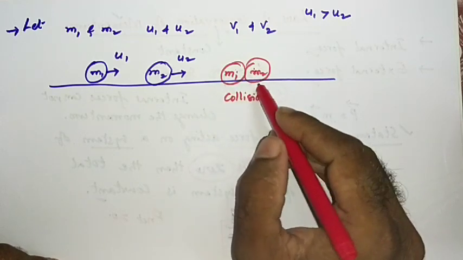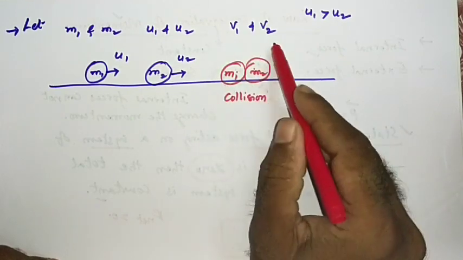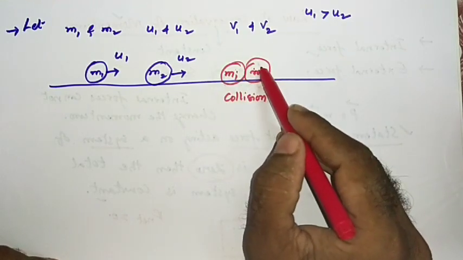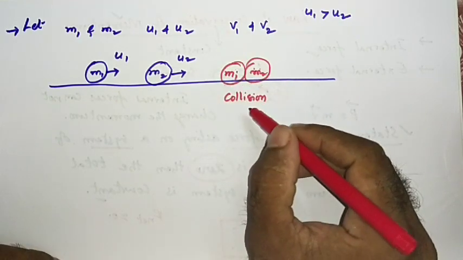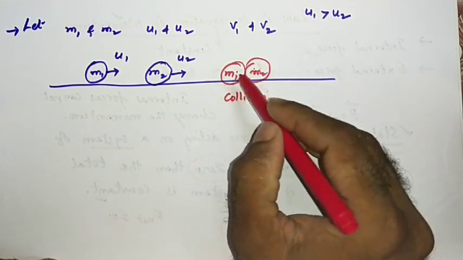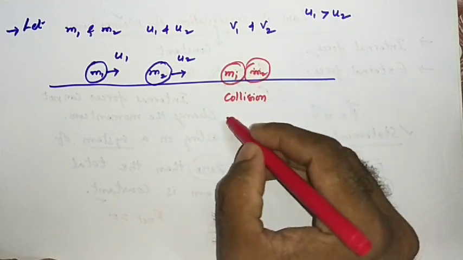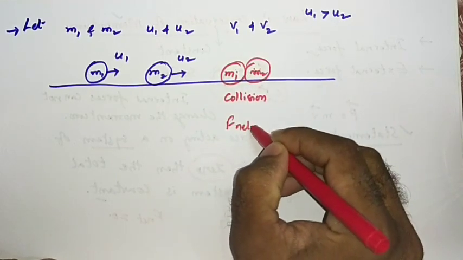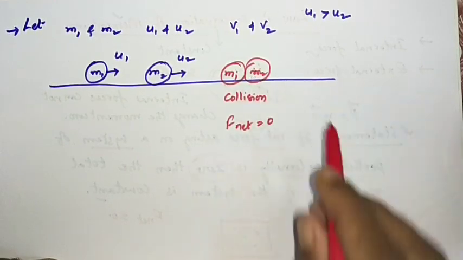Very good. Now, as I said, consider this as a system. m1 is applying force on m2, m2 is applying force on m1. So those are internal forces, right? Those are not external forces. Externally no object is applying force on m1 and m2, right? So net external force in this case is how much? Zero. There is no external force acting on the system, right?